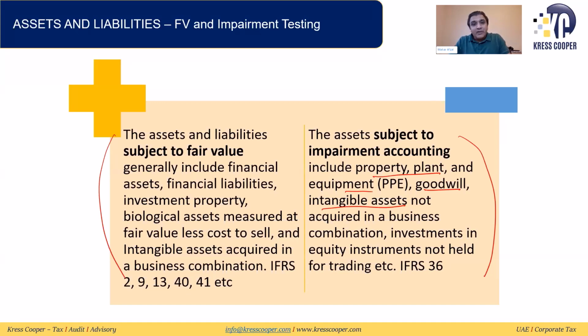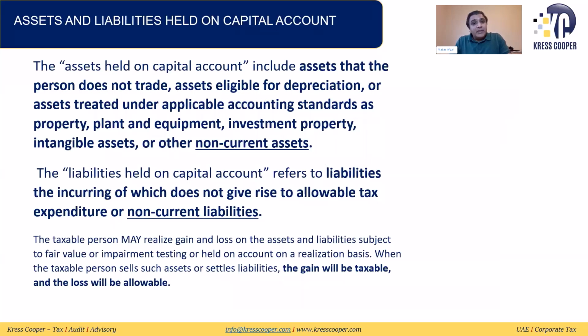So along with this, as we discussed earlier, if the taxable person elects to be subject to tax on a realization basis, these are the assets which are subject to tax at fair value, and these are the assets which are subject to tax under impairment accounting. Now, assets and liabilities held on the capital account are two different things.